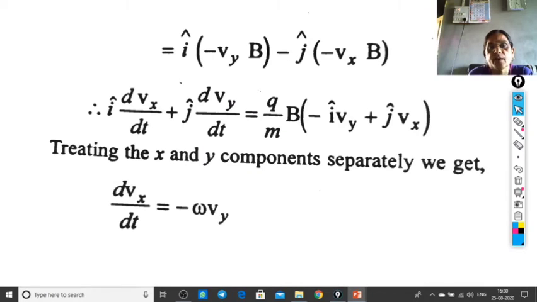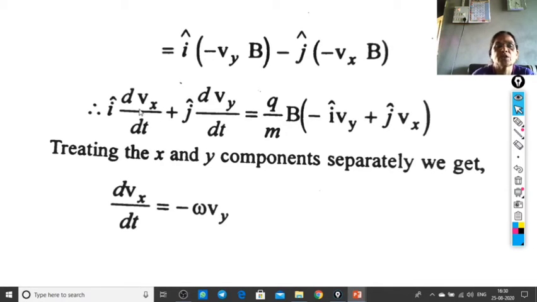Now, in the usual manner, we can simplify this determinant. It is i cap times minus Vy B minus j cap times minus Vx B. It is equal to i cap dVx by dt plus j cap dVy by dt, which is equal to qB upon m times minus i cap Vy plus j cap Vx.